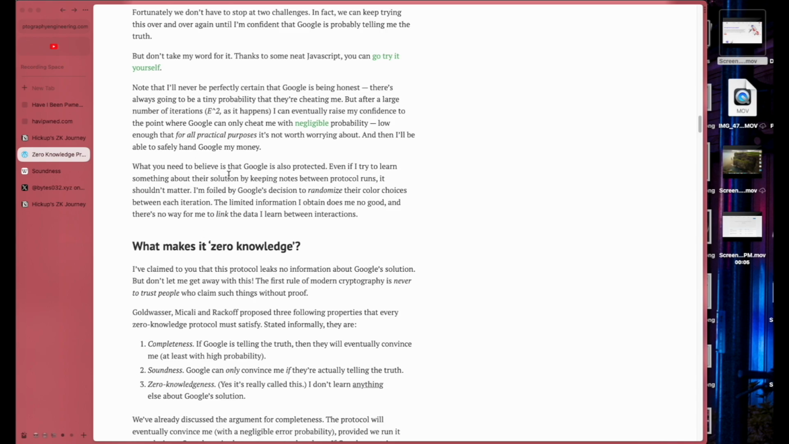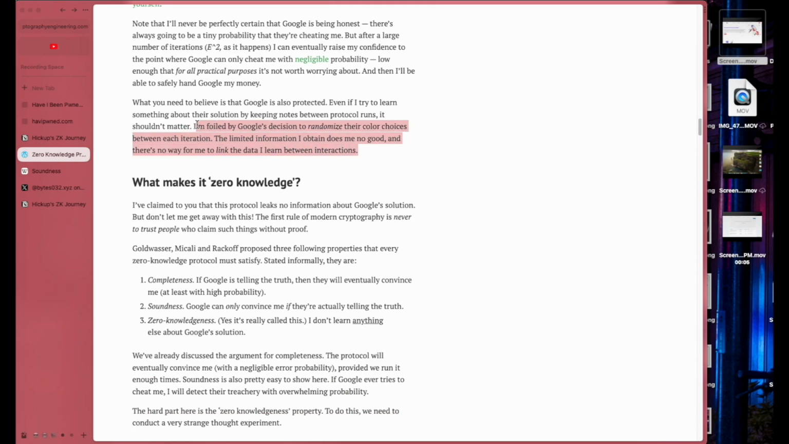What you need to believe is that Google is also protected. Even if I try to learn something about the solution by keeping notes between protocol runs, it shouldn't matter. I'm foiled by Google's decision to randomize their color choices between each iteration. The limited information I obtained does me no good, and there's no way for me to link the data I learned between the... Yeah, that is the gist of ZK. Whatever he says here, that is the meat.